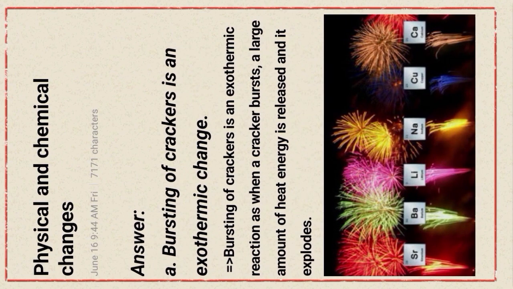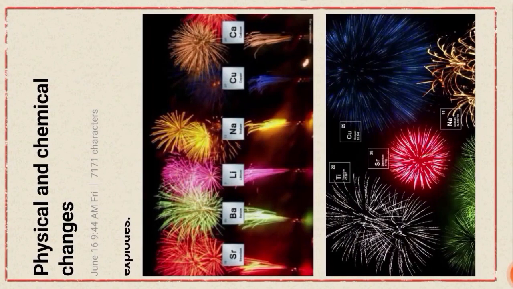Okay, bursting of crackers is an exothermic reaction, as when a cracker bursts, a large amount of heat energy is released and it explodes. So the picture, bursting of crackers, okay: strontium, barium, lithium, sodium, copper, calcium.